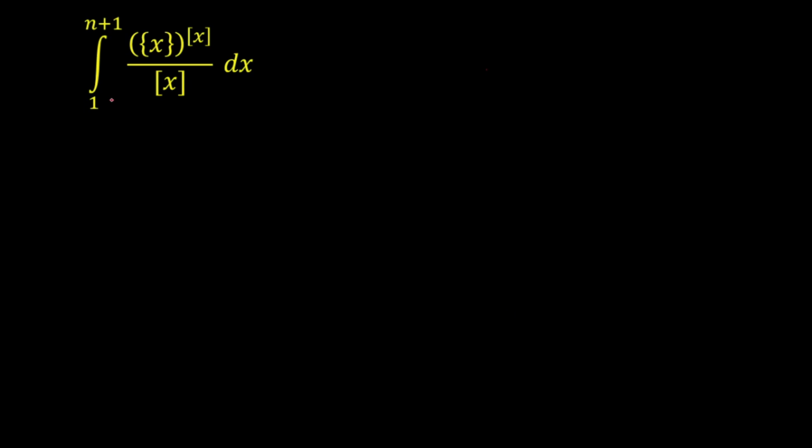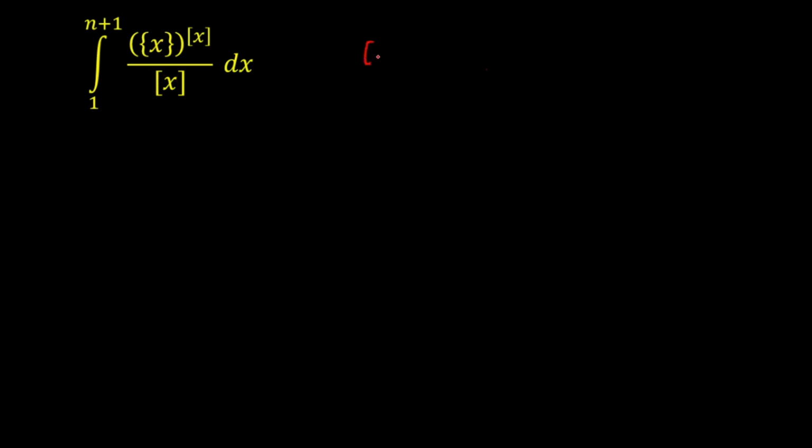Now we have our integration from 1 to n plus 1, where this function is the fractional part of x whole raised to the power GIF of x, whole divided by GIF of x. The first thing I observe here is, since x is varying from 1 to n plus 1, where n is a positive integer, this function will be discontinuous at many points. So here I have to break the limit in such a way that this will become continuous.